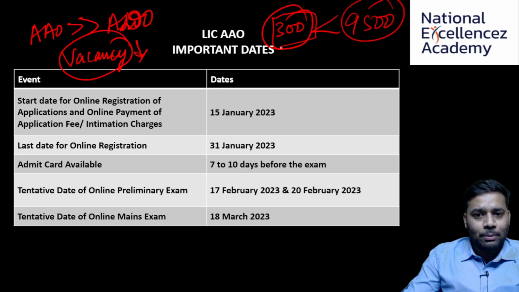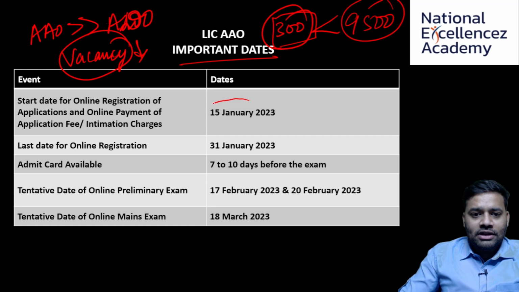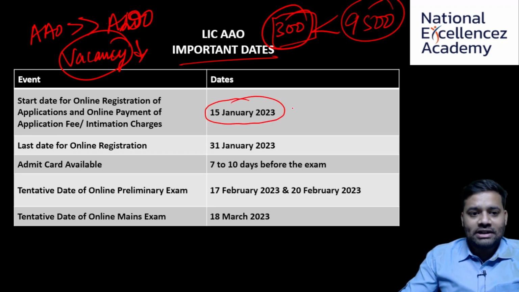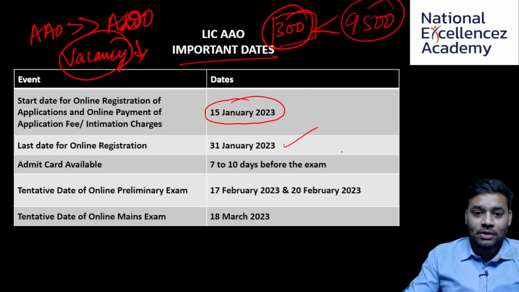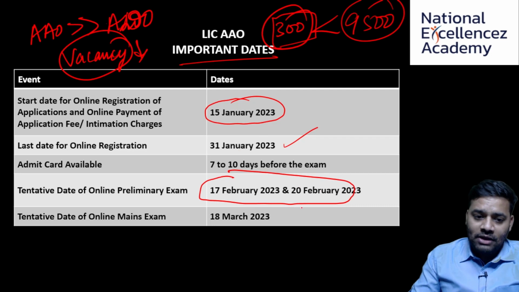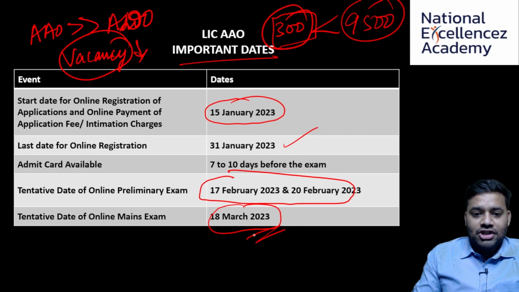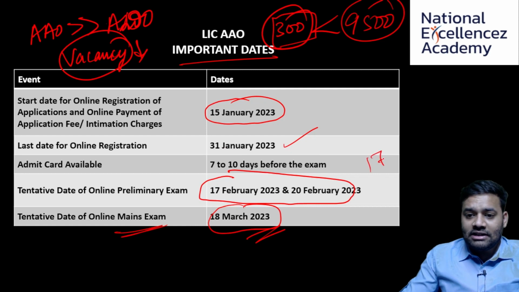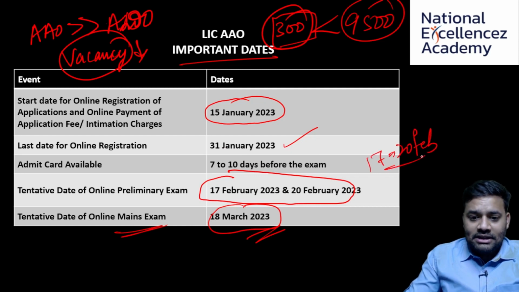When I am speaking about the job profiles, I will get there, but let's have a look at a few important dates. As I've told you, it was notified by LIC on 15 Jan 2023. Last date of registration is going to be 31st Jan 2023, and the admit cards will be out 7 to 10 days before the exam, and the exam is going to take place between 17th Feb to 20th Feb, and the online mains is going to happen on 18th March 2023. Prelims will happen between 17th to 20th Feb, so less than a month here, and mains is going to be 18th March.